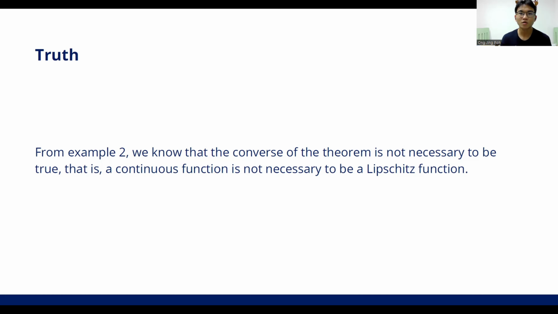And actually, there is a small truth in example 2. We know f equal to x squared is a continuous function since it's a polynomial. So the converse of the theorem that I said just now is not necessarily true. A continuous function is not necessarily a Lipschitz function.